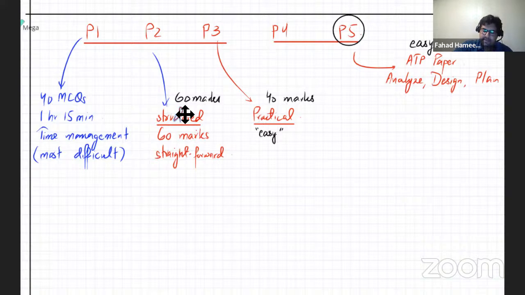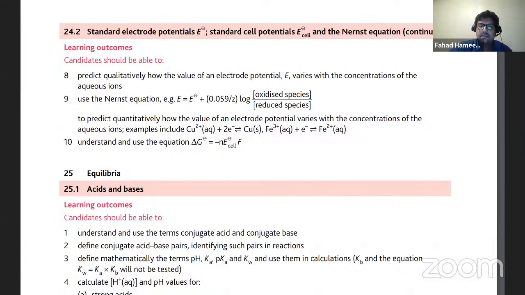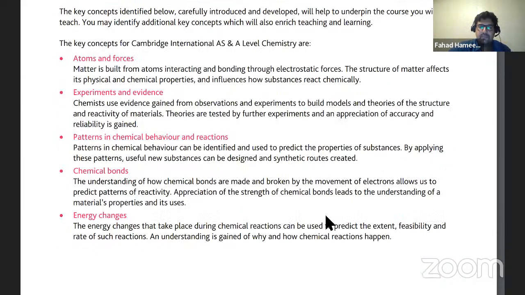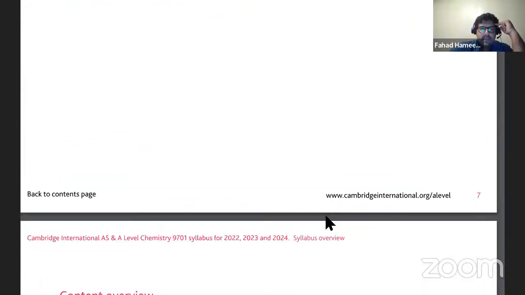I'm just writing approximate weightages. This one is around, I guess, 22-23% of the overall grade. That's P2. Your practicals are around 10%. P5 is also approximately 10%. And the first one, the MCQs, I think around 13%. The exact numbers are given in the syllabus. Just a second. Somewhere right at the beginning.